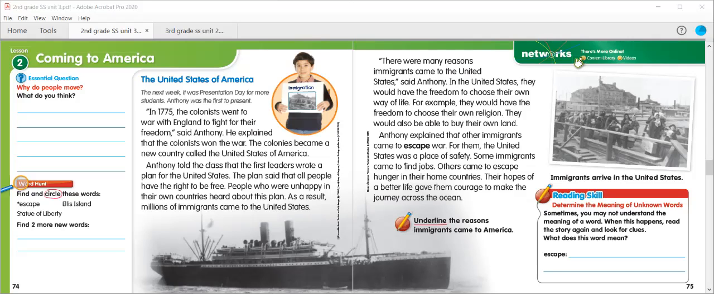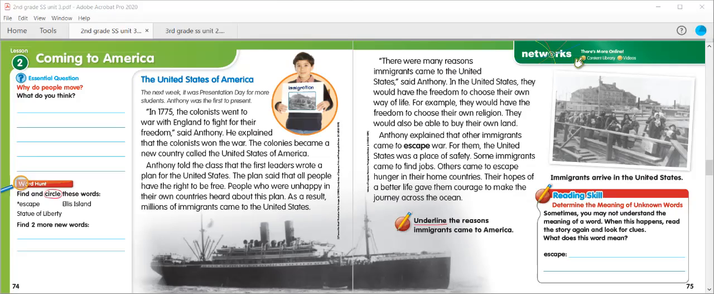Quick check. What are some reasons immigrants came to the United States? All right, let's take a minute to stop and think about our quick check question. Now remember, this quick check question says, what are some reasons immigrants came to the United States? And some reasons we found in these 2 pages was for them to find freedom to choose their own religion, to have the ability to buy their own land, to escape from war. They've also come to find jobs or get away from hunger and to make a better life for themselves.